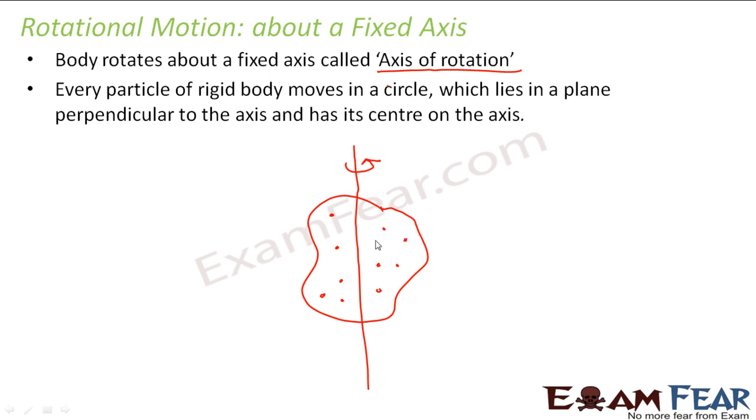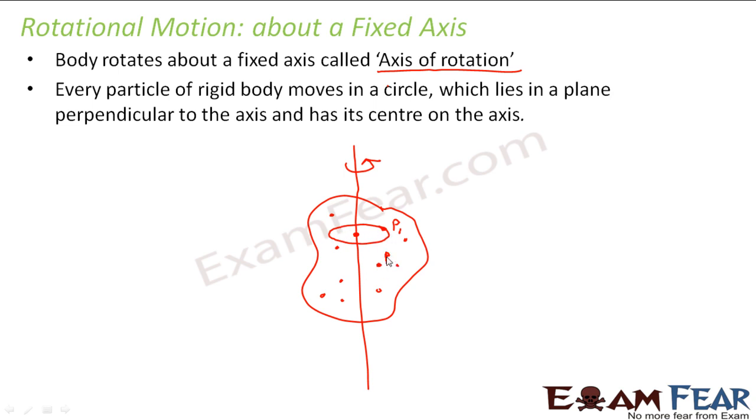We see that each of these particles is moving in a circle. Let us consider this particle, some particle P1. This P1 will move in a circle which will lie in a plane perpendicular to the axis. If this is your axis, we are talking about a plane perpendicular to this axis, a plane like this. It will move in a circle in a plane perpendicular to this axis and has its center on the axis, and the center will be here. That means this would be the radius of this circular path.